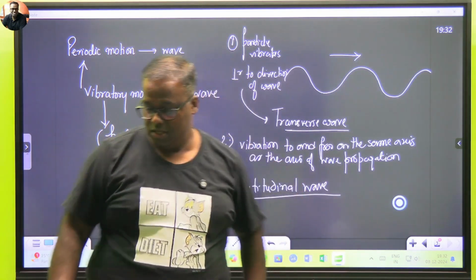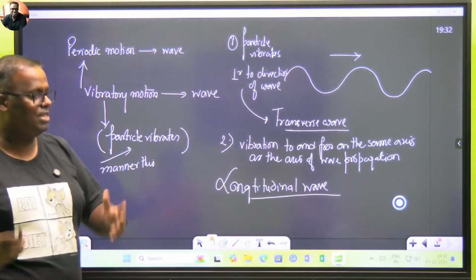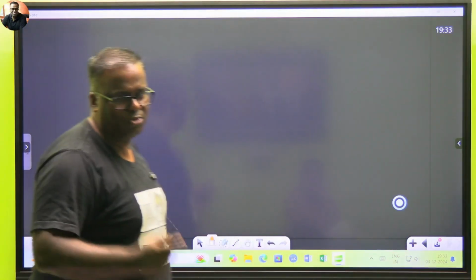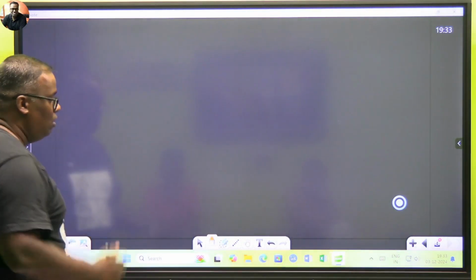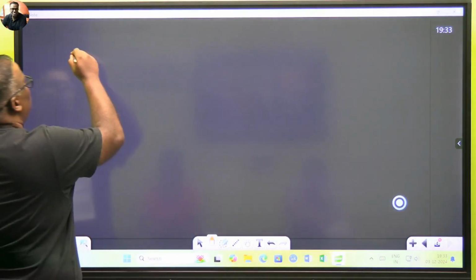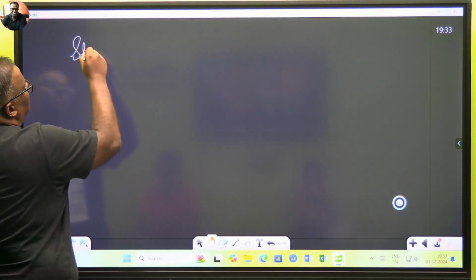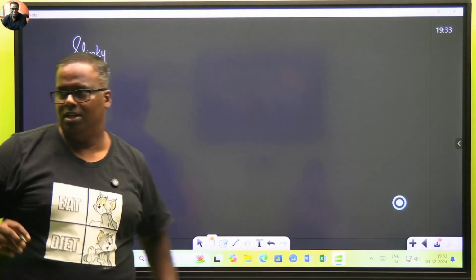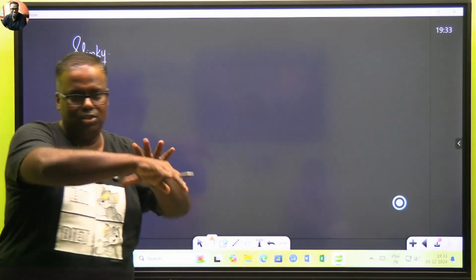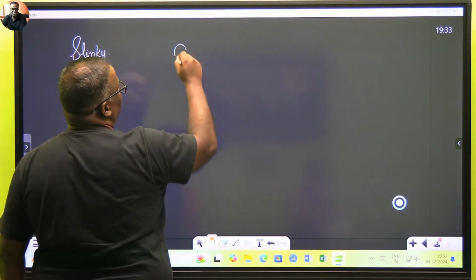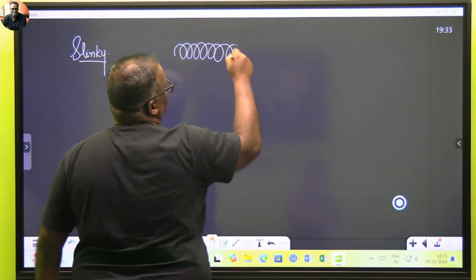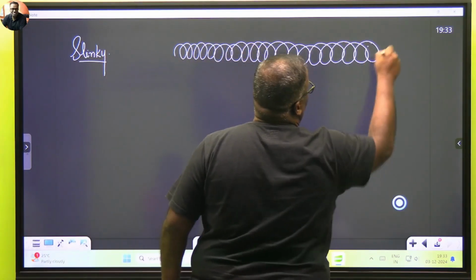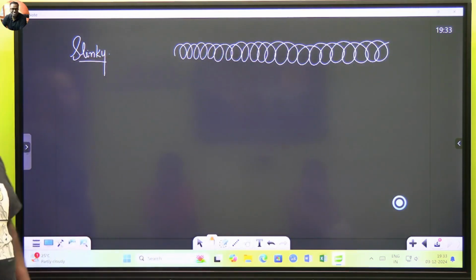Understood? So, sir, can you give one example which fits into both? This is asked many times. Well, if you want that example, then you need to understand something called a slinky. Do you know what a slinky is? If not, no problem. It's a spring, like a bangle type. A slinky is a spring which is like this, a long spring. This is a slinky.